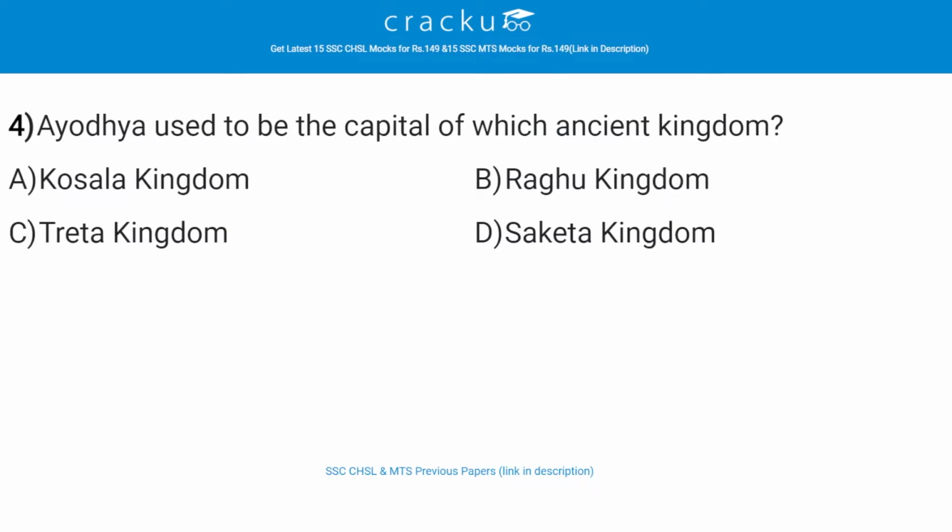Ayodhya used to be the capital of which ancient kingdom? The correct answer is A, that is Koshla kingdom. Ayodhya, also known as Saket, is an ancient city of India and is the birthplace of Bhagwan Sri Ram and setting of the great epic Ramayana. Ayodhya used to be the capital of the ancient Koshla kingdom.